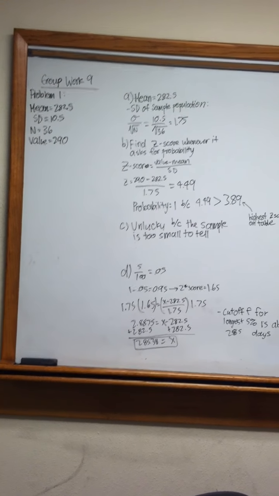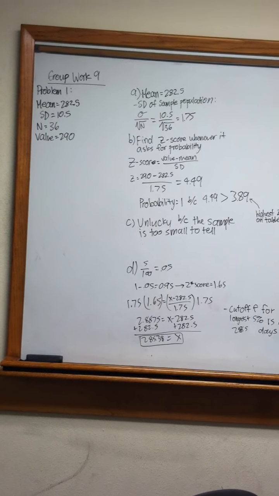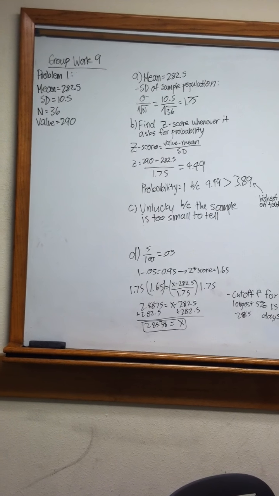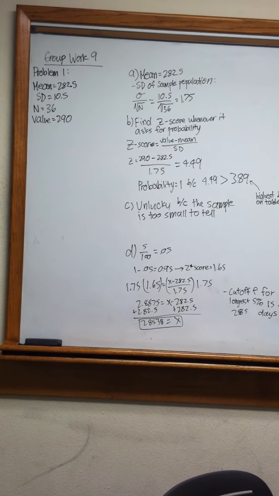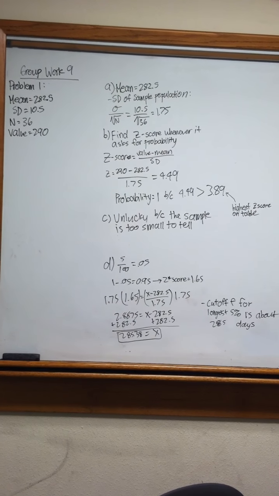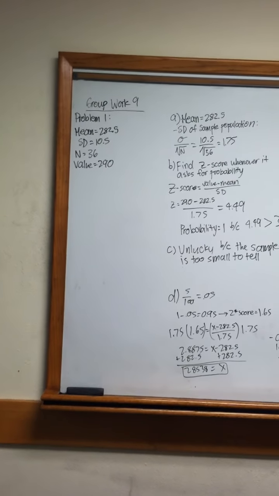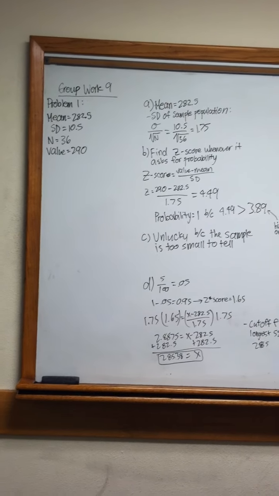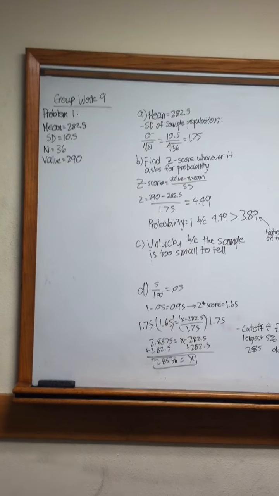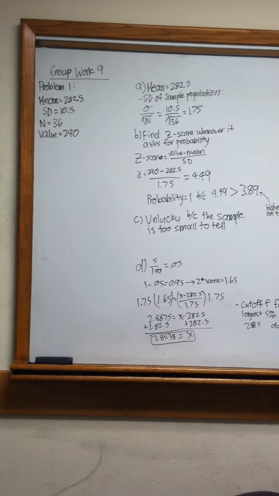Sub-question A is asking, if the lengths of pregnancies in Springfield follow the national trends, what are the mean and standard deviation of the mean length for a random sample of 36 Springfield pregnancies? Okay, so in this problem we know that the mean is 282.5. Our standard deviation is 10.5. Our sample size is 36, and the value that we're using is 290.